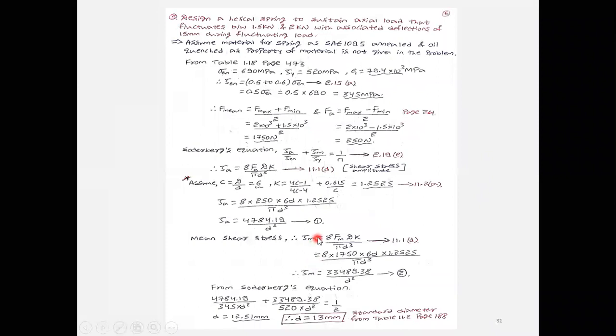The procedure is the same, only the starting difference is there. Here the member will be subjected to amplitude stress and mean stress. Because of the mean load and amplitude load, first you need to calculate these things. From this you are going to find the diameter. After that, whatever the procedure is, it is the same as that of the previous problem. Thank you. I will end the meeting.